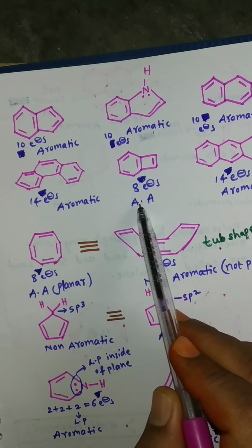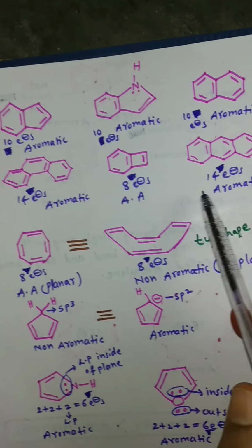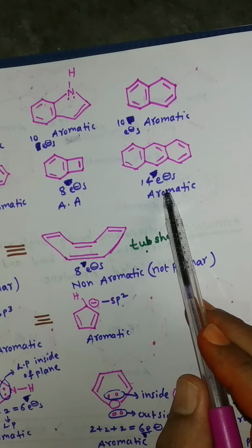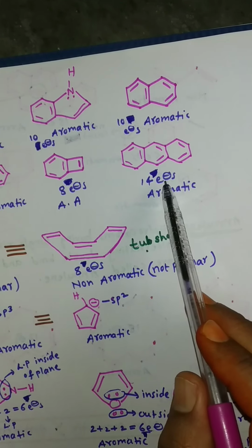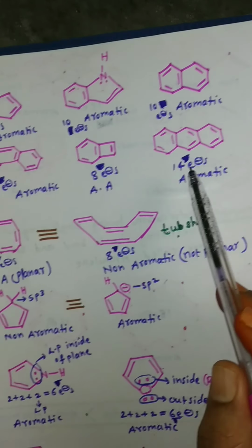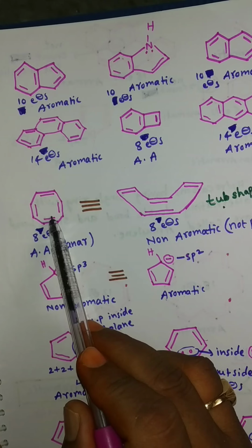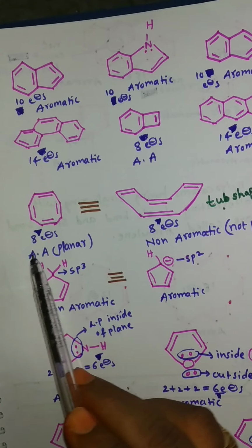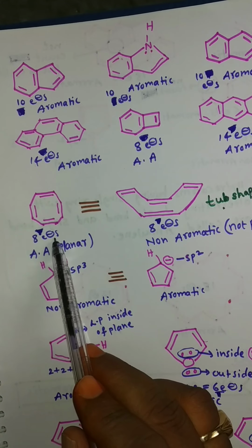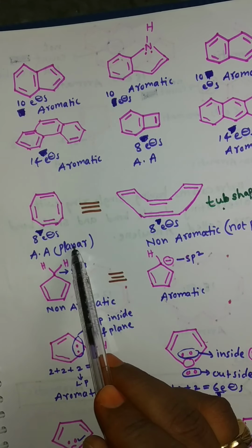This compound is anti-aromatic, so 8 electrons. This compound is aromatic, 14 electrons. So these are some examples, and another example. This compound has 4 pi bonds, meaning 8 electrons. So it is an anti-aromatic compound with a planar structure.